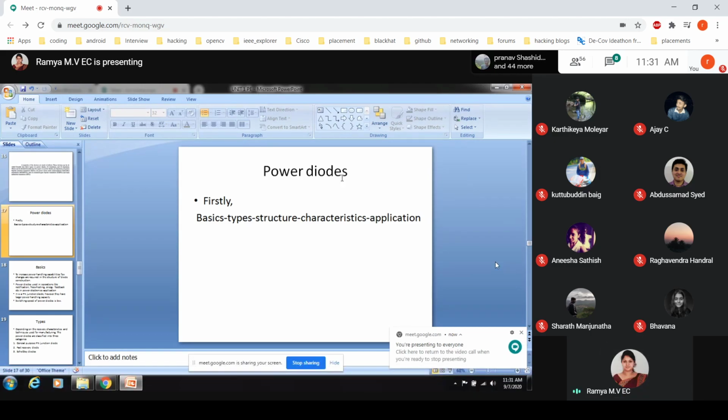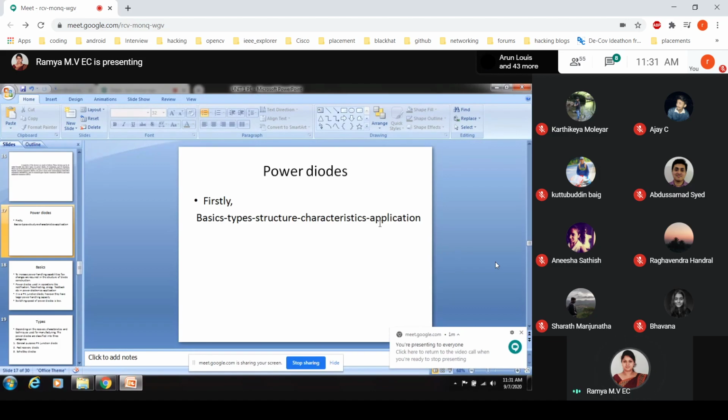If I take a normal conventional diode, we have very few applications with respect to the diode, like rectifiers, and some communication circuits will be using diodes. That is the very basic information we have with respect to the applications of the diode.